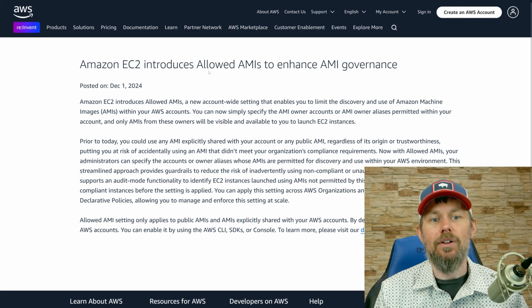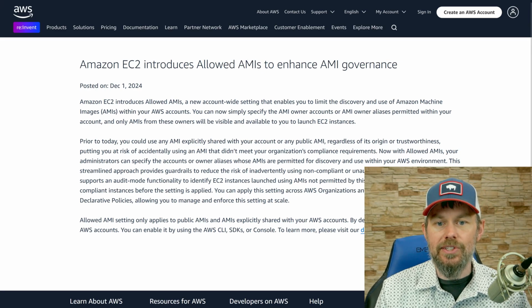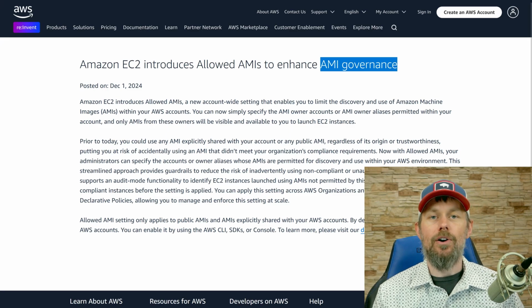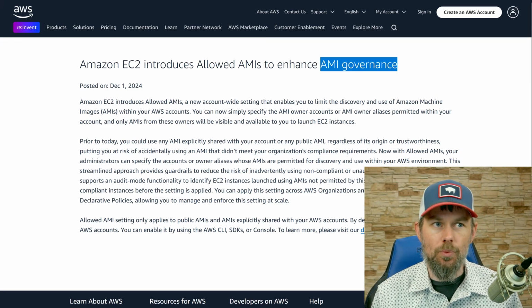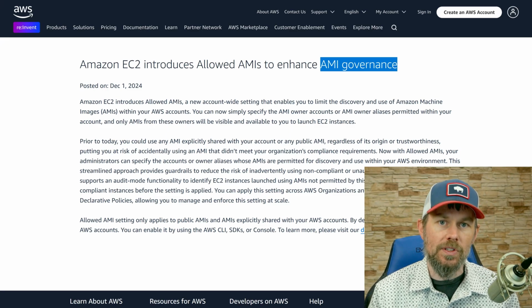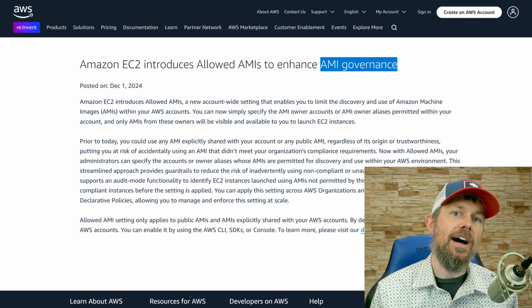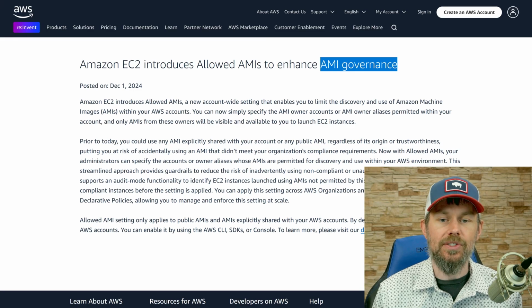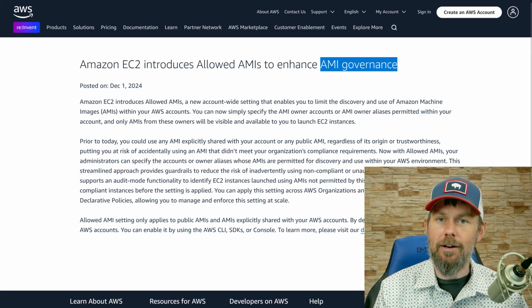But anyways, Allowed AMIs is a new feature in EC2 that allows you to control which AMIs are allowed to be launched. Basically, which AWS accounts am I authorizing my account to launch EC2 instances from AMIs, right?